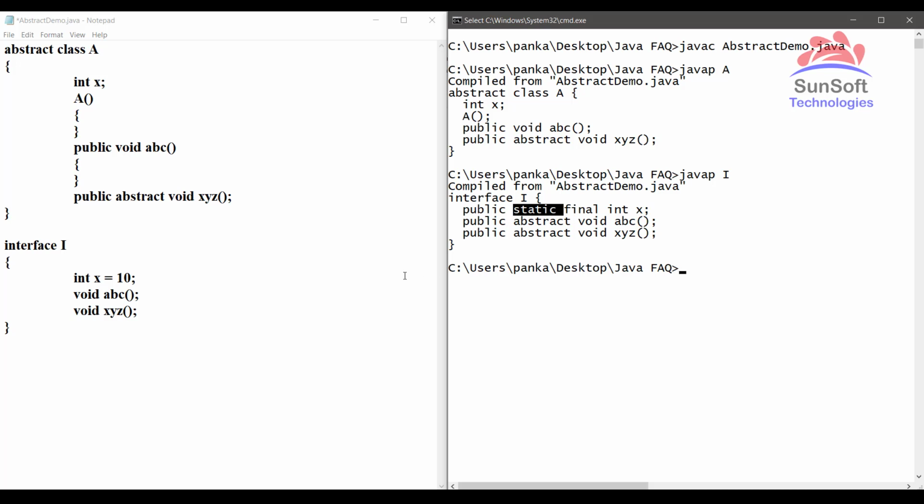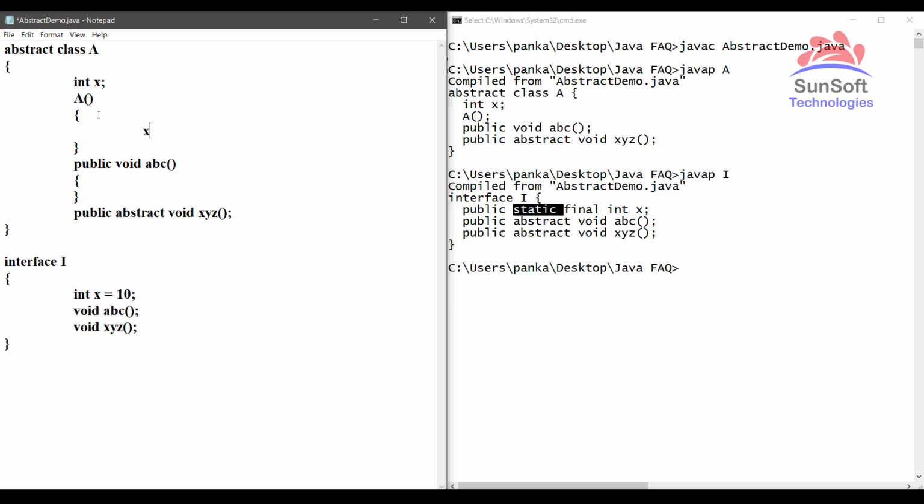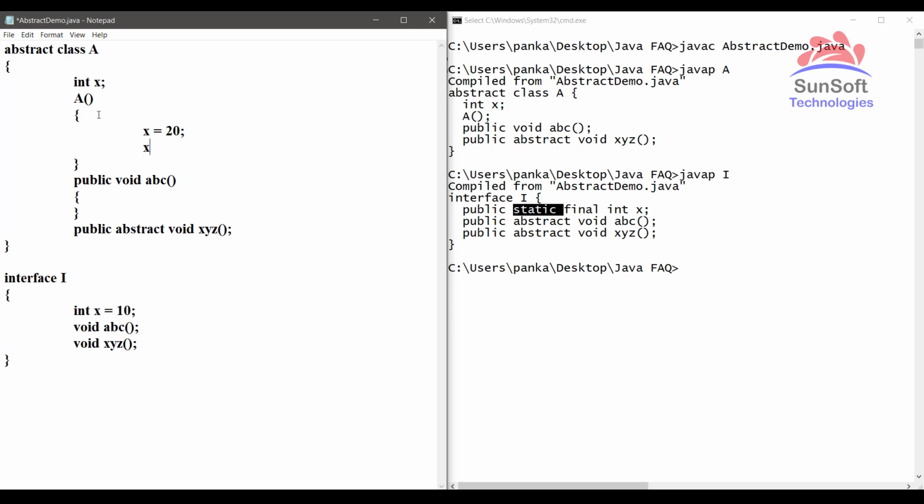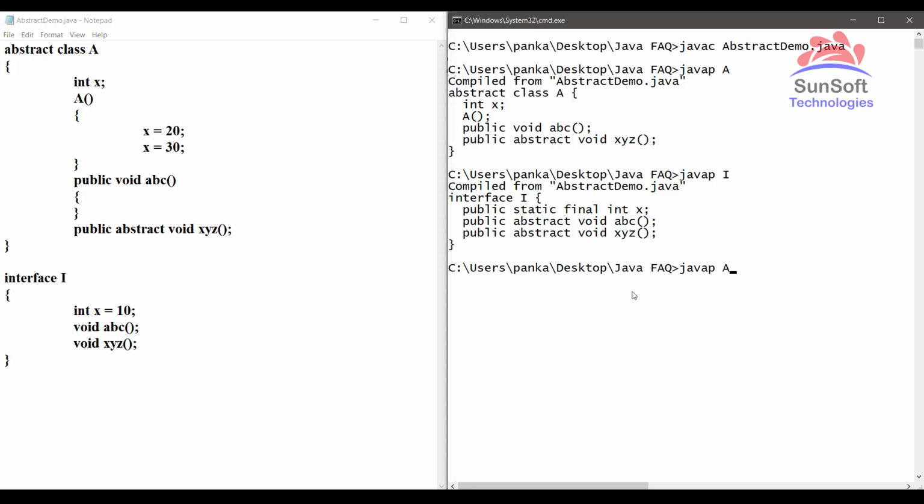Similarly, the other thing: interface variables cannot be modified. For example, if I try to modify this interface variable by typing here x equal to 20, x equal to 30, likewise, and save it and try to compile this code, it is not going to show me any kind of error. So it is compiling here. Whereas as we can see here itself inside the output from the javap command, interface variables are by default final, which means they are constants, we cannot modify them.